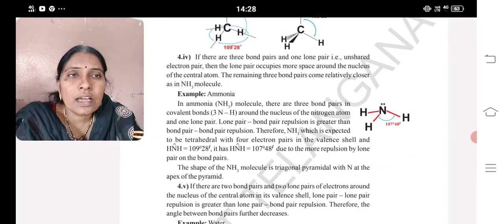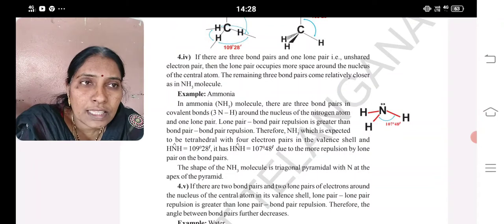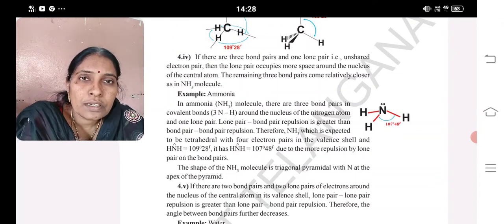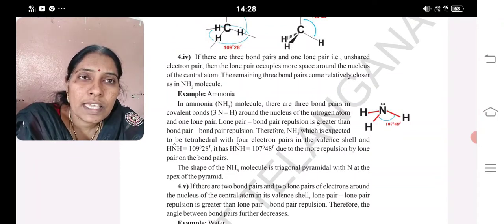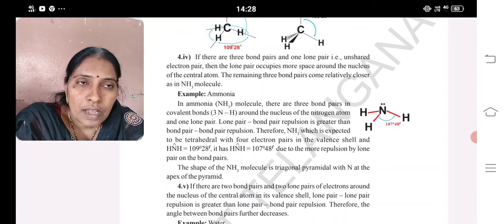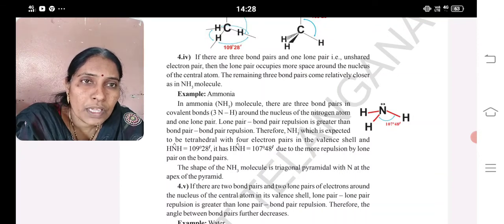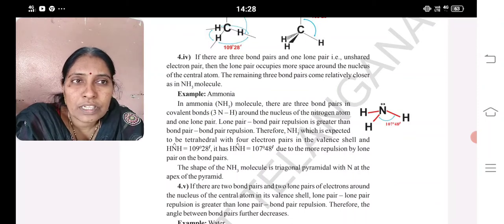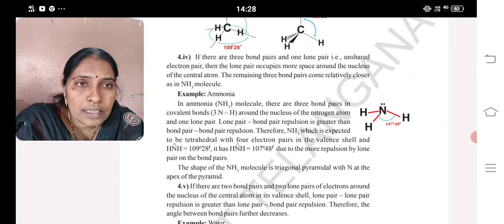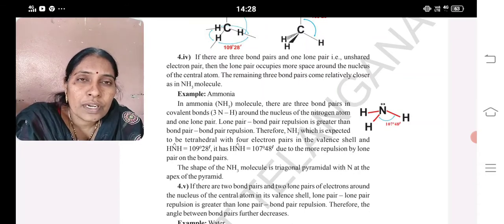In ammonia, you can see one lone pair on the nitrogen, already bonded, and the three unpaired electrons of nitrogen react with the three hydrogens, and it gets lone pair bond pair repulsion. Due to the lone pair bond pair repulsion, what happens? The angle is decreased from 109 degrees 28 minutes to 107 degrees 48 minutes.